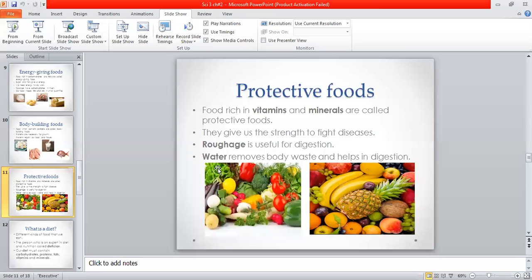So next is roughage. What is roughage? Roughage basically is a dietary fiber which we can get from vegetables. Roughage contains an undigested part which helps in digestion. If the roughage, the fiber, is missing in our food, we can't digest our food properly.